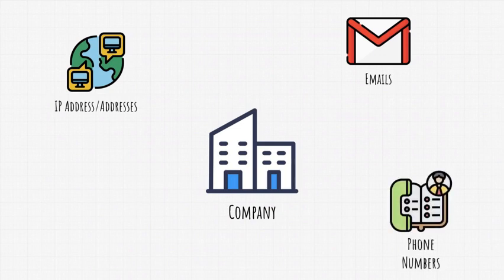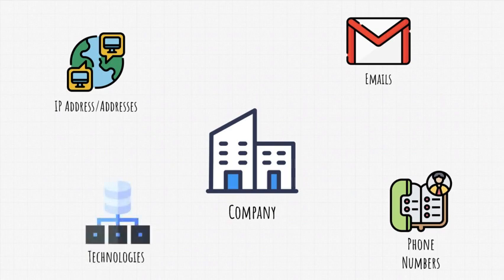But most importantly, what we're mainly interested in are the technologies that the target has. If it was a company, we would want to know how many networks they have, what software is running on their machines, and what operating systems they have. If it was a website, we would also want to know how that website was built and which programming languages it uses. Does it have JavaScript or PHP, for example?